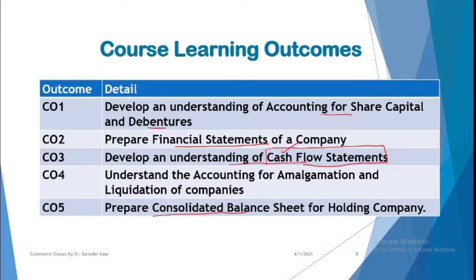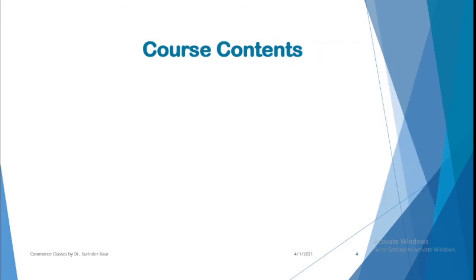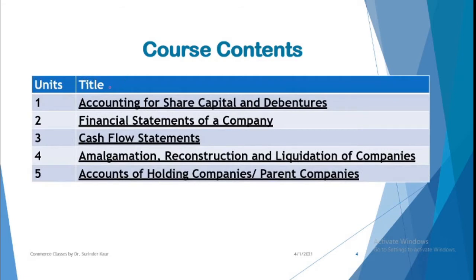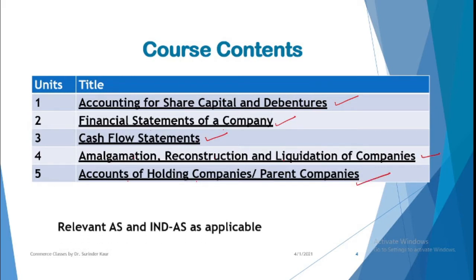Now keeping in mind the learning outcomes, the topics which are included in the course are also similar. So the course content includes 5 main topics: accounting for share capital and debentures, financial statements of a company, cash flow statement, amalgamation, reconstruction and liquidation of the company, and then accounts of the holding company or parent company. Let us see the details of these one by one, and wherever we have the accounting standards relevant for the working, they need to be studied.